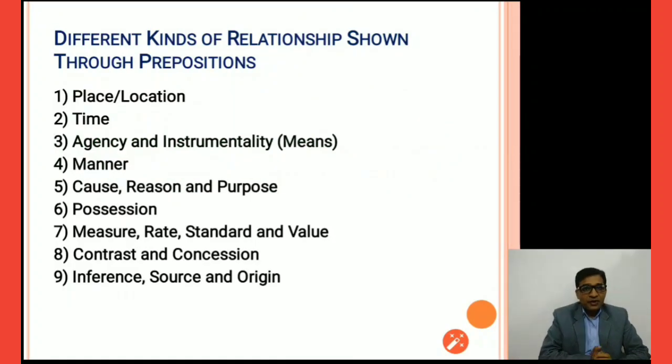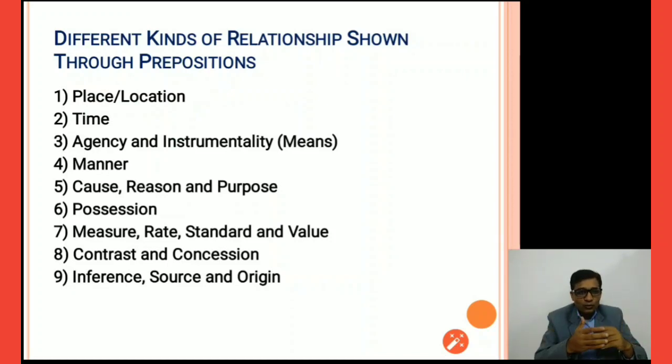So let's move forward to understand in detail what exactly a preposition is. There are different kinds of relationships shown through prepositions. We have place or location prepositions, which indicate location or place. Again, we have time prepositions. We have agency and instrumentality, which means by what agency we are doing something or what instrument we are using for doing something.